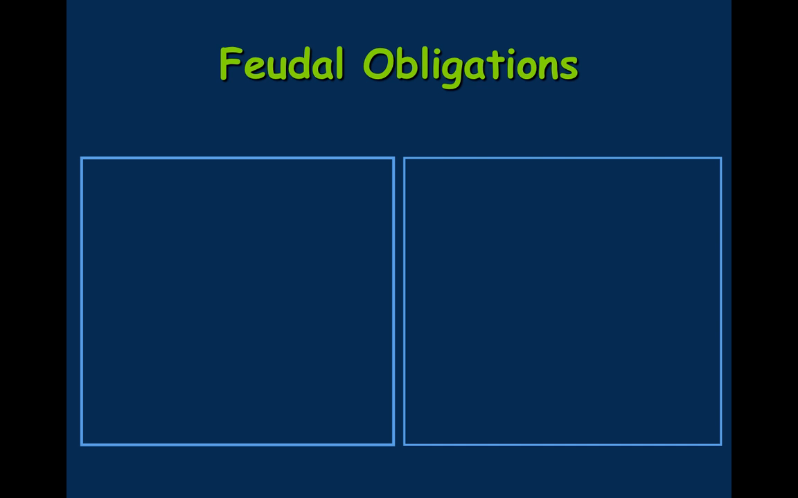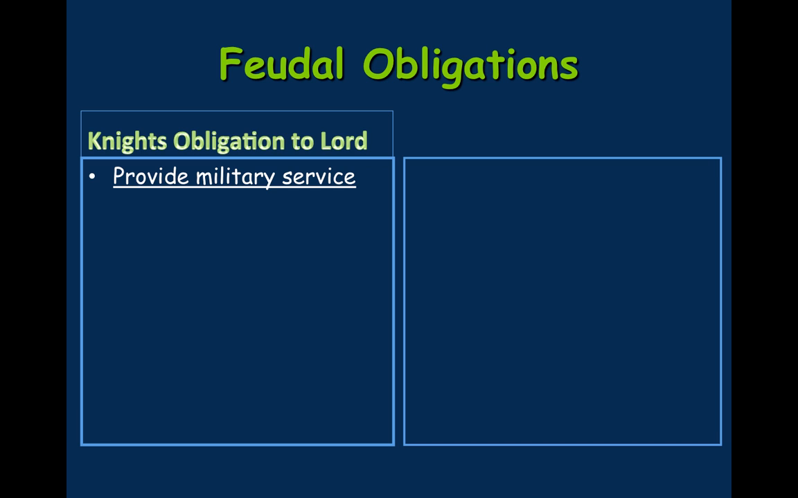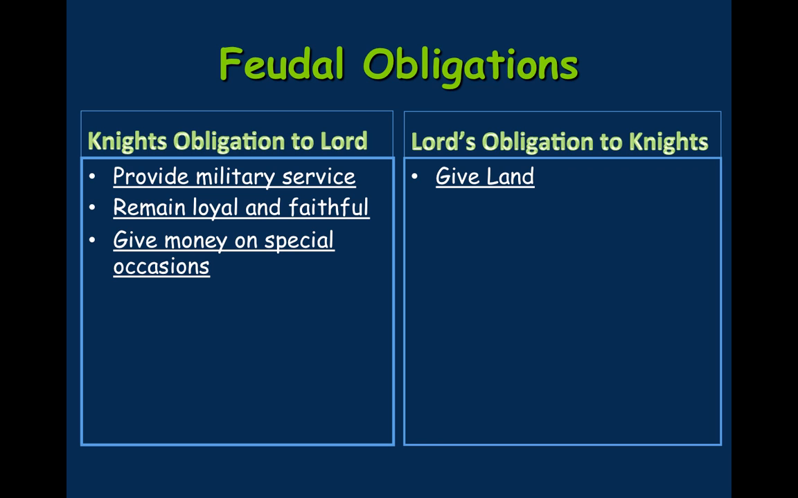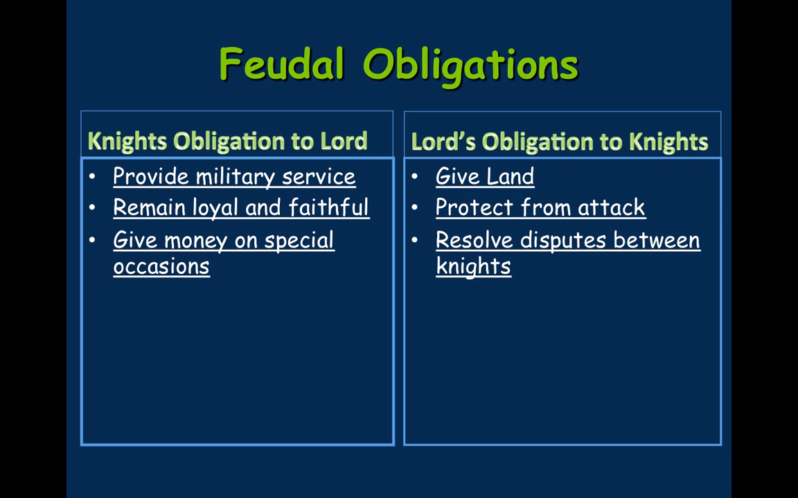So there are obviously, as we've talked about, obligations for each of the groups. Okay, so it wasn't simply that serfs were just treated badly and had to work the land. There were obligations. So knights had obligations to their lord, so they provided military service, they remained loyal and faithful, they gave money on special occasions, and the lord's obligations to the knights were that they gave the knights land in return for their military service. They helped protect from attack. Okay, so they got their knights together to help protect from attack and resolve disputes between knights.